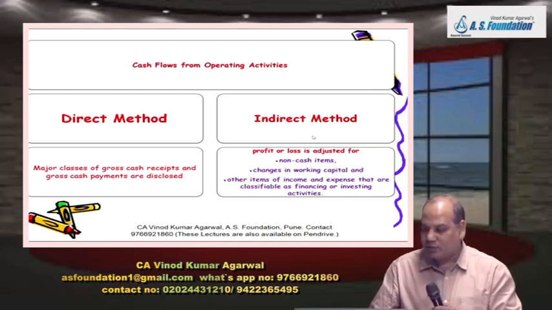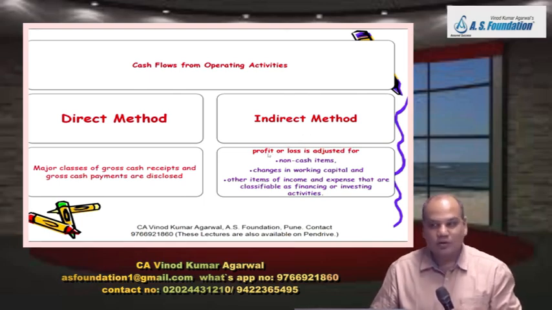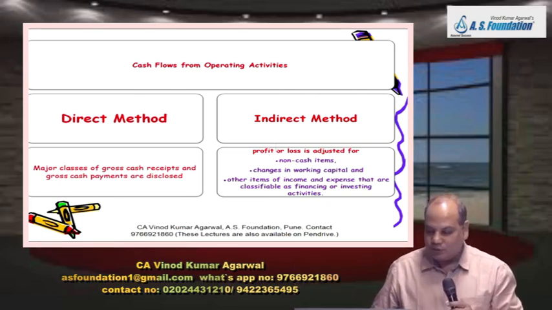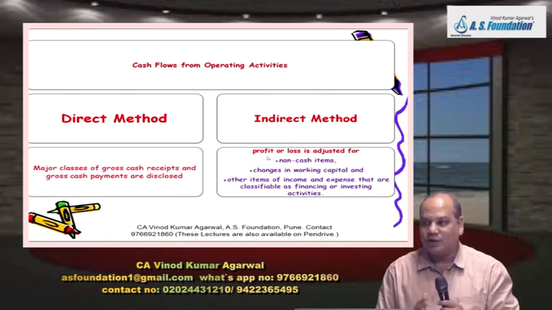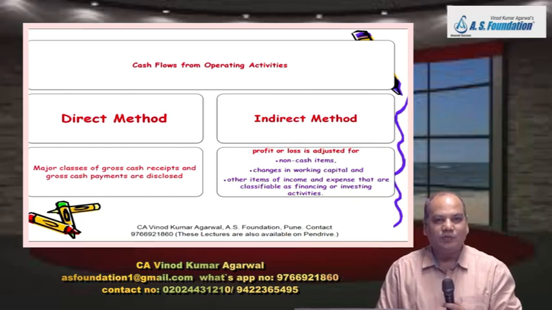And what about the indirect method? The indirect method is basically followed by listed companies so that one can show the link between the profit and loss and finally the cash flow from the operating activity. If you have done the cash flow statement earlier, you will remember we start from the profit figure. We can either take profit after tax or profit before tax figure. And then we will make 3 adjustments. Which are the 3 adjustments?